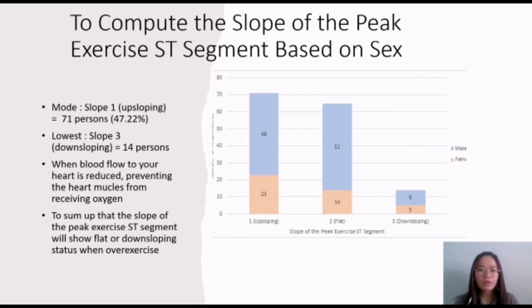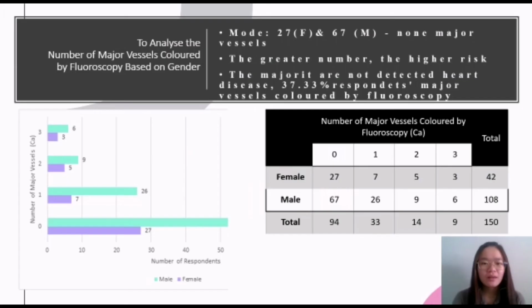We would like to analyze the number of major vessels colored by fluoroscopy based on gender. From the data received, we can see that the mode class is no major vessels, recorded as 27 females and 67 males.